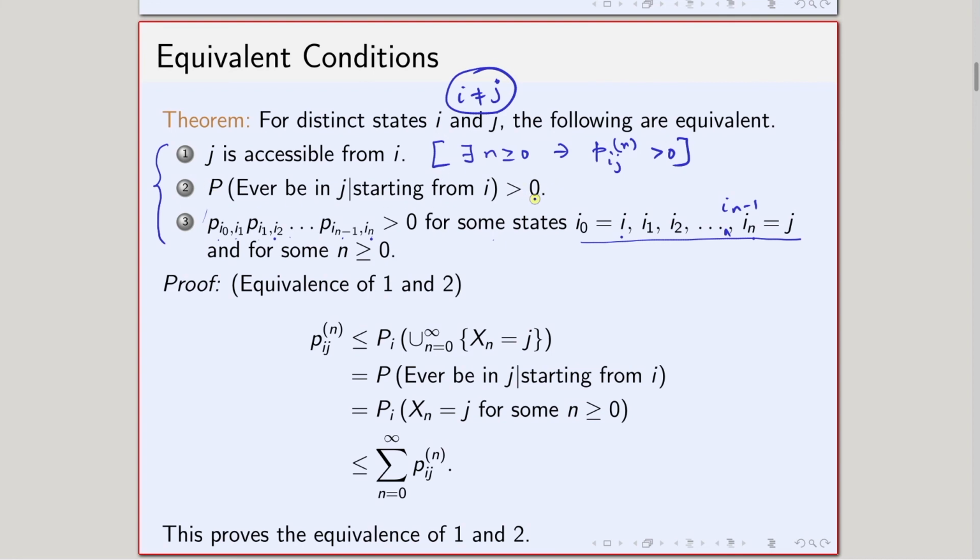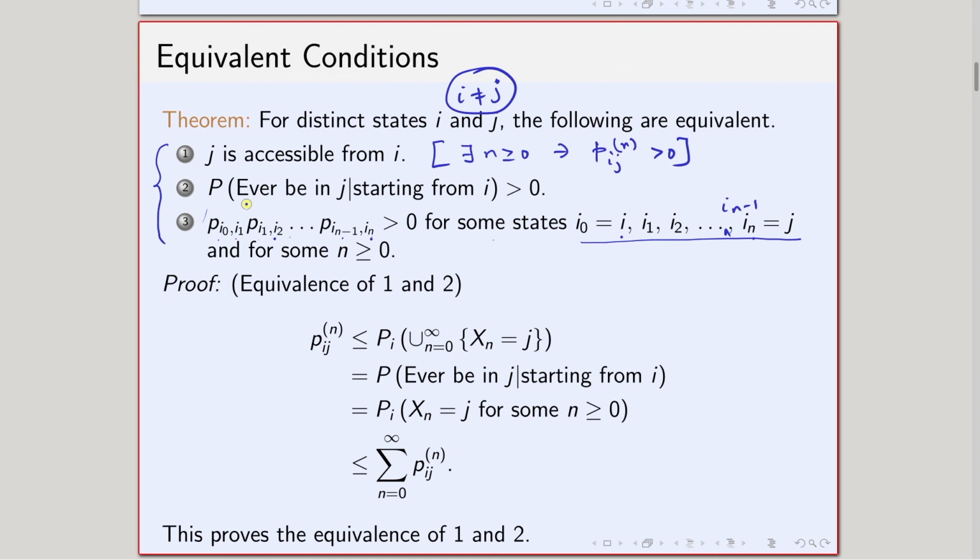Because 1 and 2 are equivalent, the second statement says that if j is accessible from i, that means starting from the state i I can go to state j. I can ever be in state j, that means at some step I will be in state j.